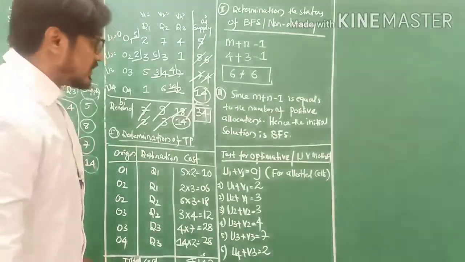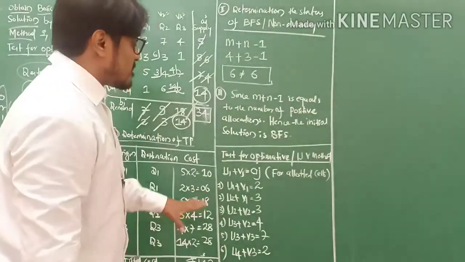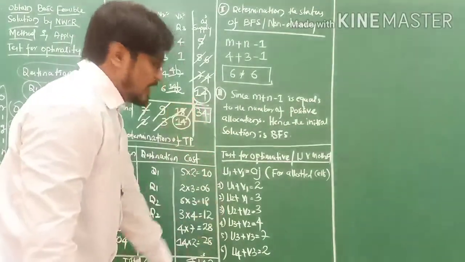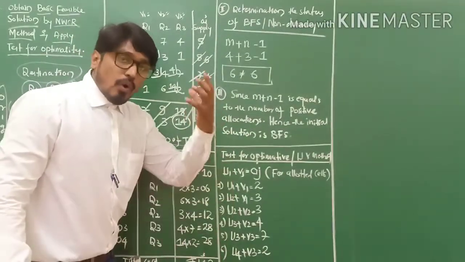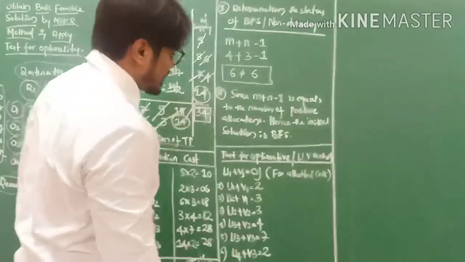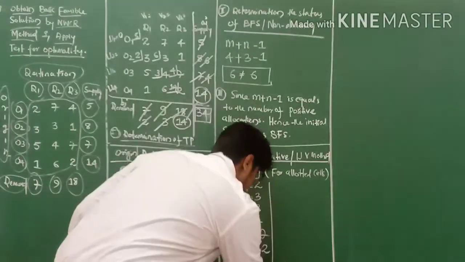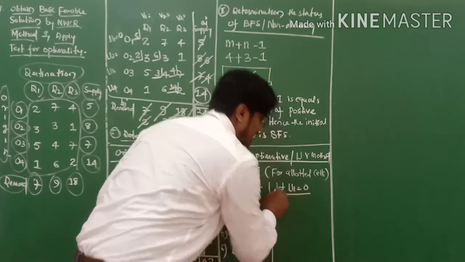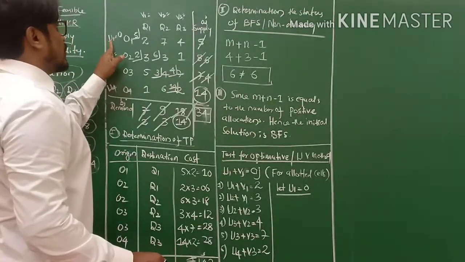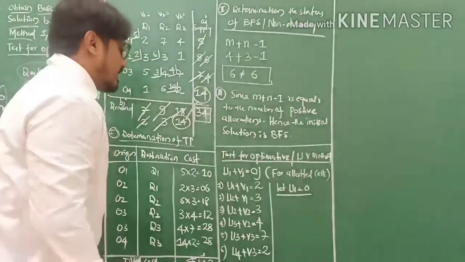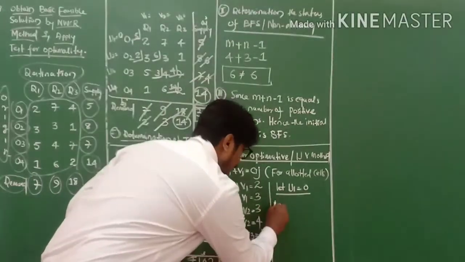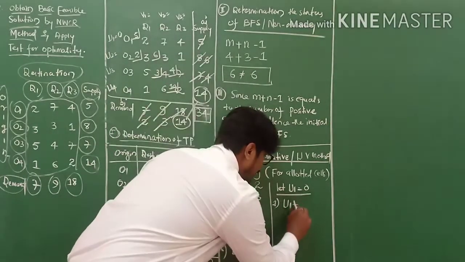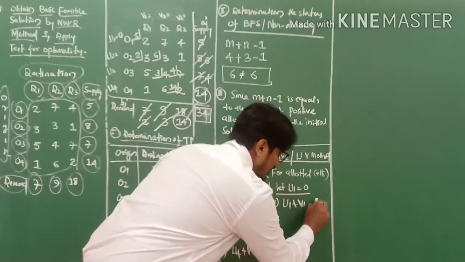Now we'll find out all the Ui and Vj values, all U values, all V values. First of all, let U1 equal 0, my friends. We have to assume U1 equals 0. Now the first equation is equation number 1: U1 plus V1 equals to 2, my friends.